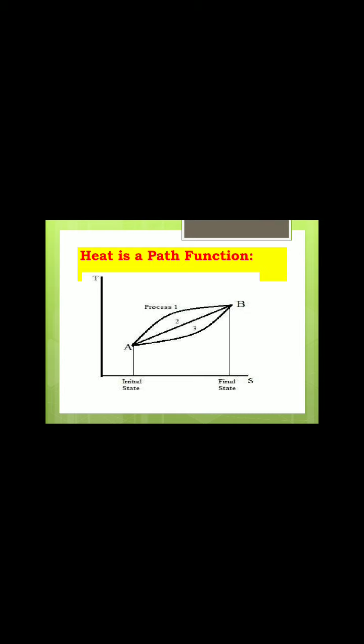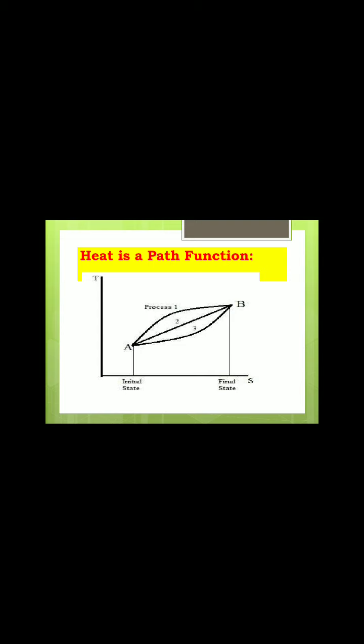Next, it is important that heat is a path function. It can be asked for 6 to 7 marks. You already know that work is a path function. Similarly, heat is also a path function. For work as a path function, you have to draw the PV diagram. Here heat is associated with temperature, so you have to draw the Ts diagram. T means temperature, S means entropy. Temperature is plotted along the y-axis, entropy S along the x-axis.